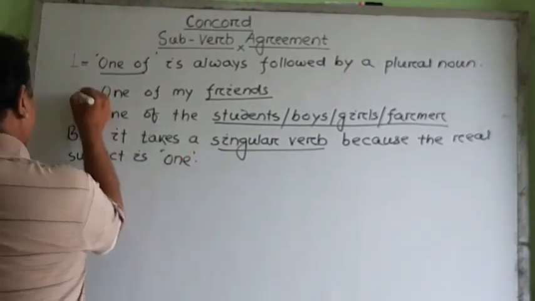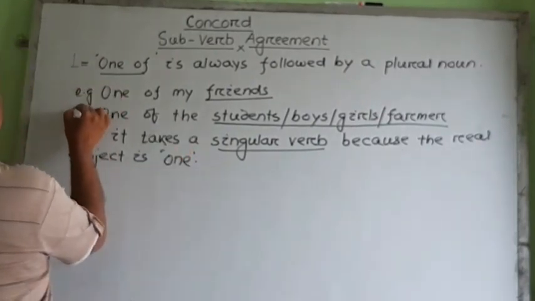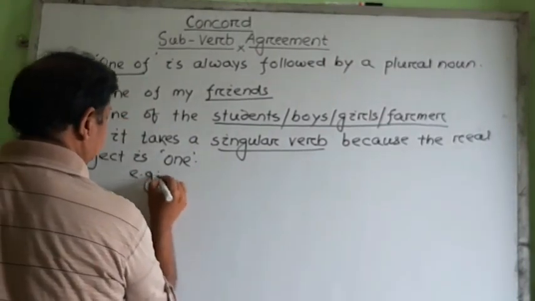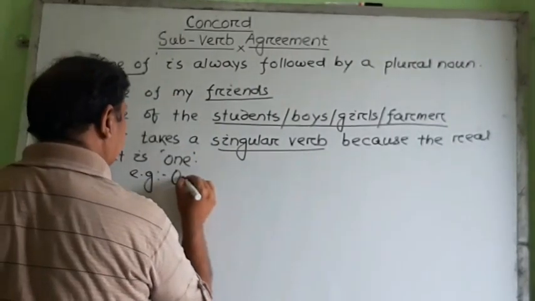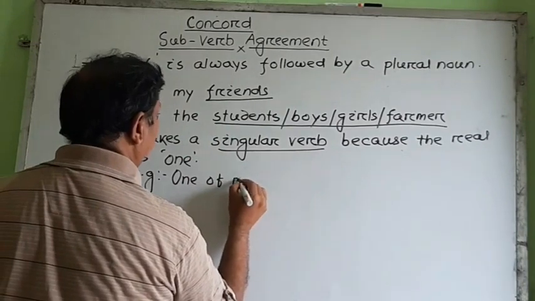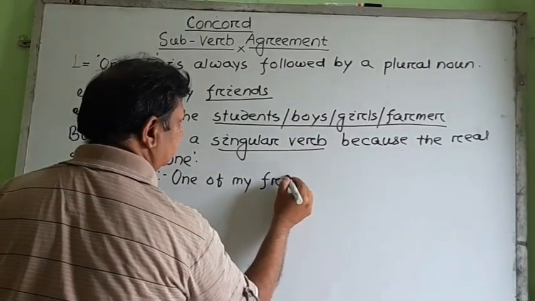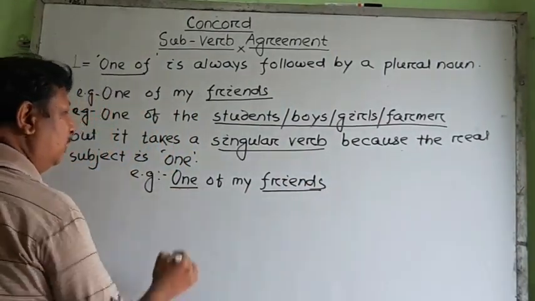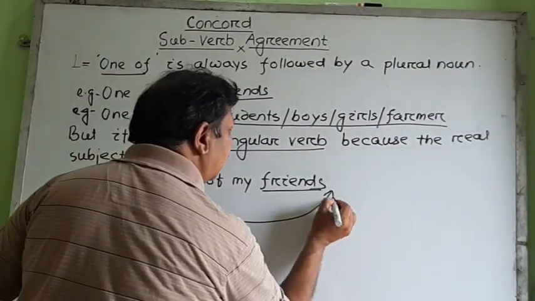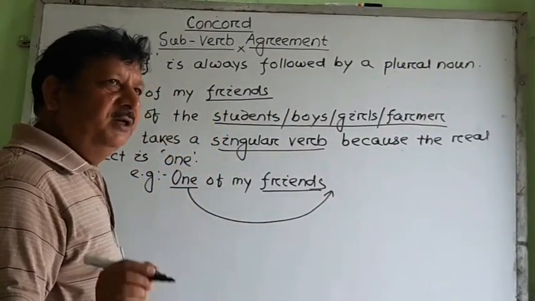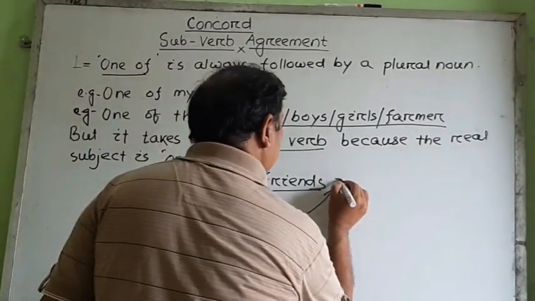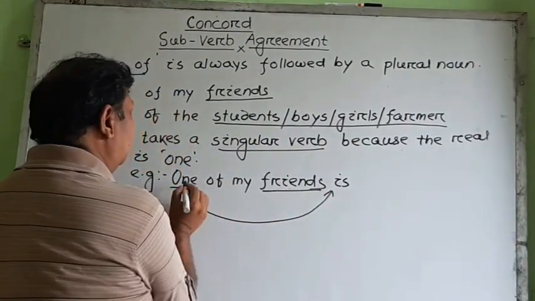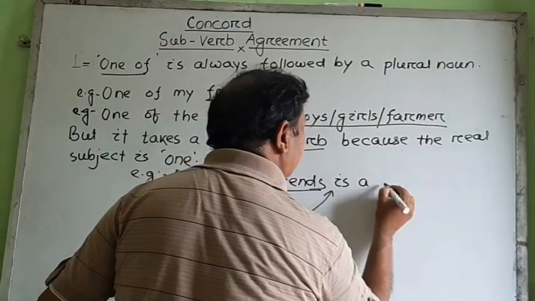For example, suppose one of my friends. Here friends is not the subject, the real subject is one. So we should put the verb according to that. If it is in past, then the singular verb was. If it is in present, then is. We should not put the verb according to this particular noun. Rather, the real subject is one. So, one of my friends is a doctor.